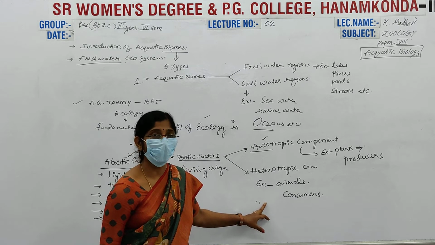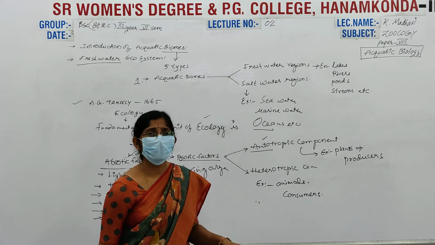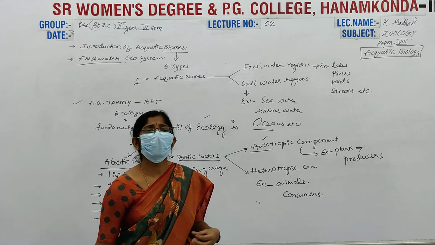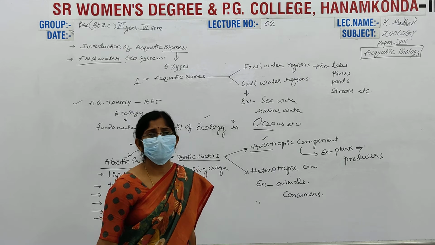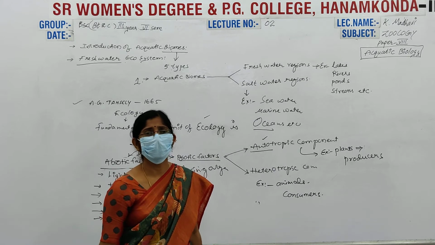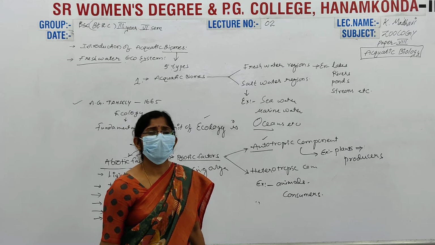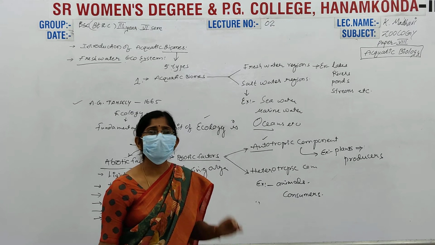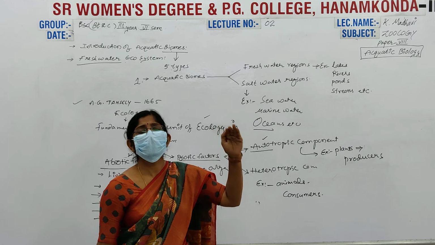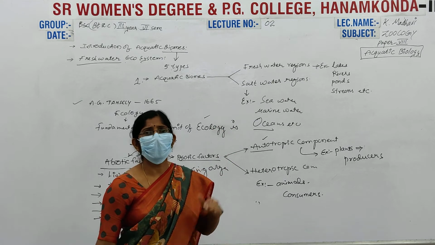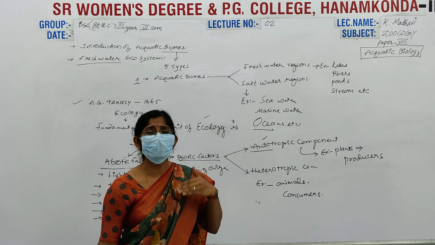These consumers are classified depending upon the food they take in: herbivorous, carnivorous, and omnivorous animals. And we regard them as primary consumers, secondary consumers, and tertiary consumers. At last, all these lives end when they die.